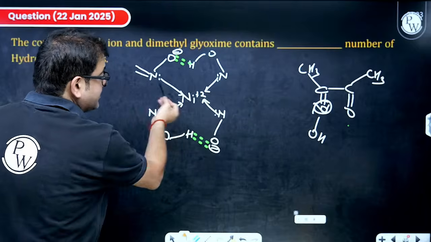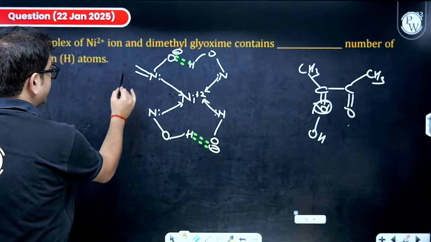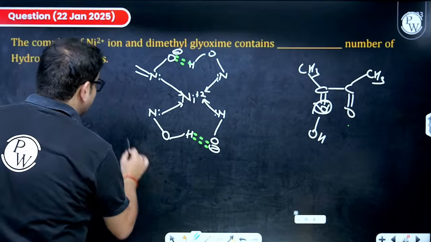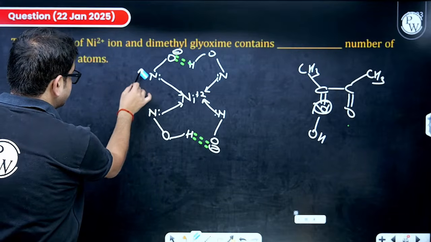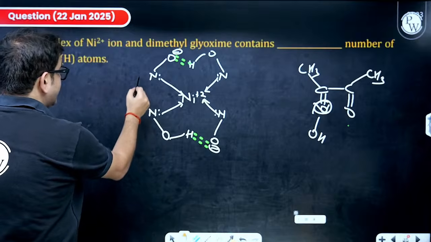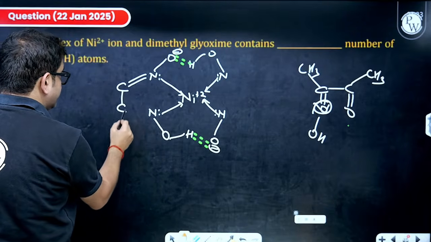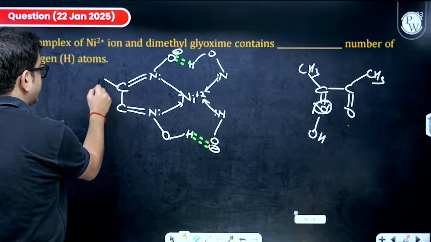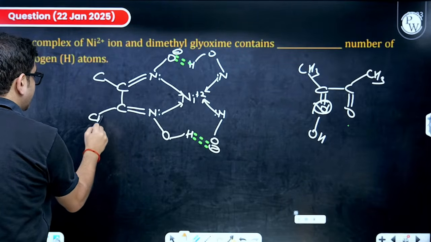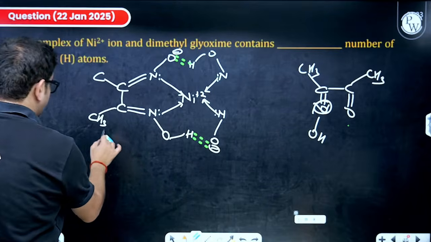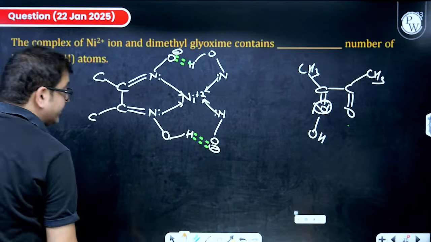So this N is definitely double bonded with a C. Let me write that double bond like this. It is double bonded with a C, which is single bonded with another C, which is also double bonded, and it is having methyl and it is also having methyl. So this is CH3. Let me write that with a different pen because we have to count that.